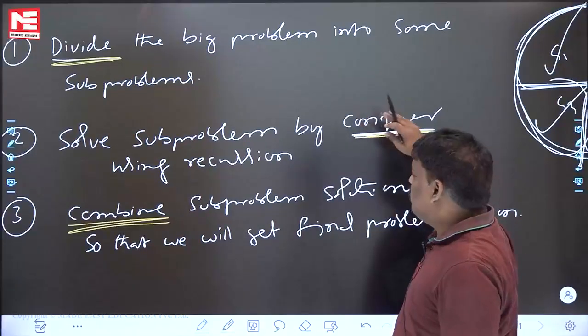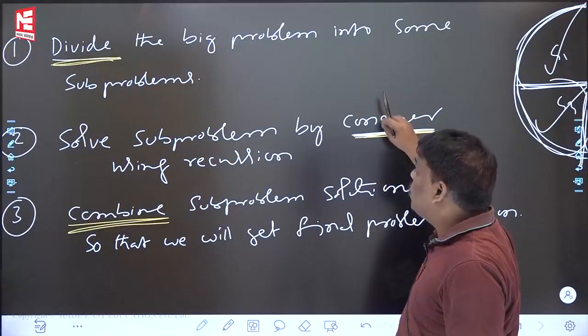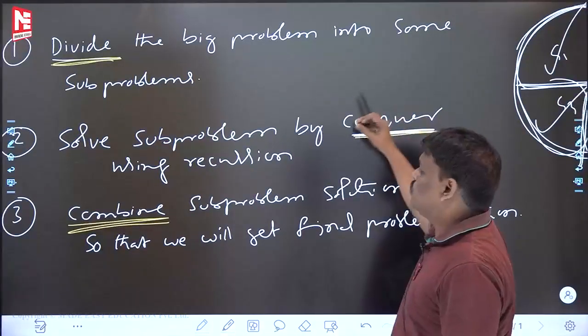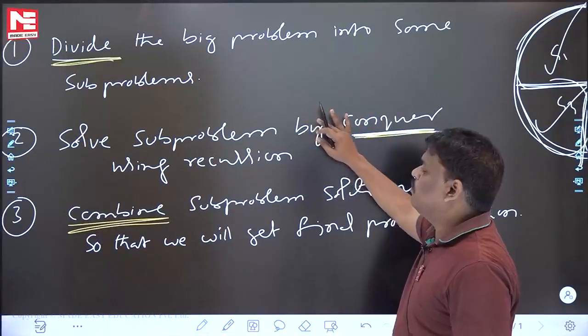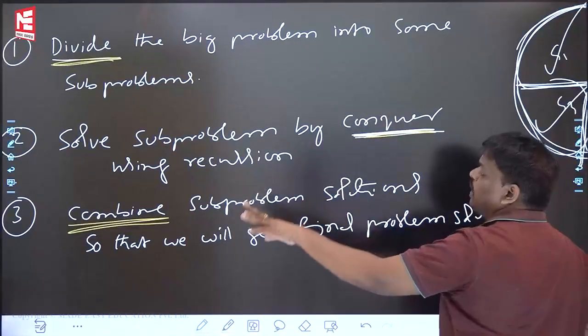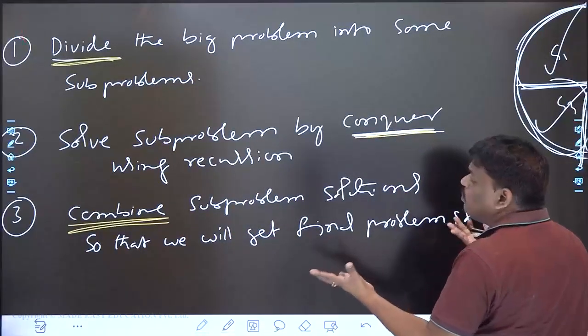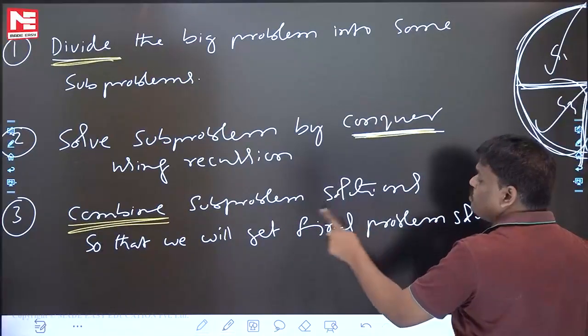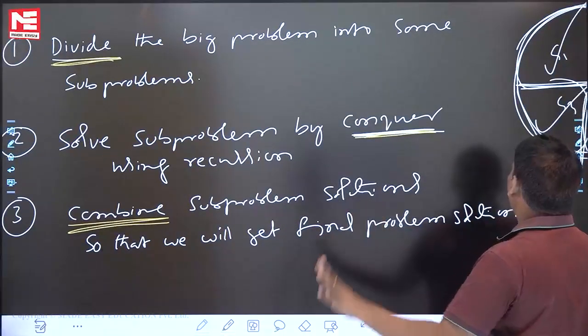By using force, that means recursion only, solve the subproblems with the help of recursion. The second step is over, and we have the subproblem solutions. Third step: because of the subproblem solutions we have, but I want the final problem solution, combine the subproblem solutions so that we will get the final problem solution.